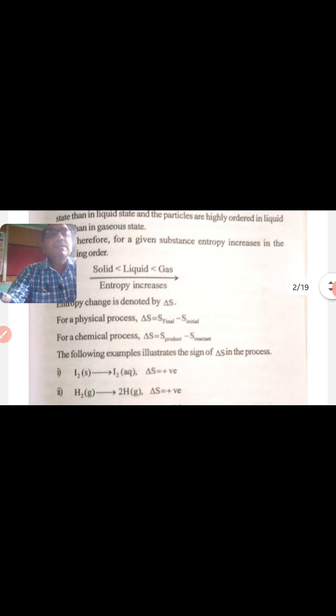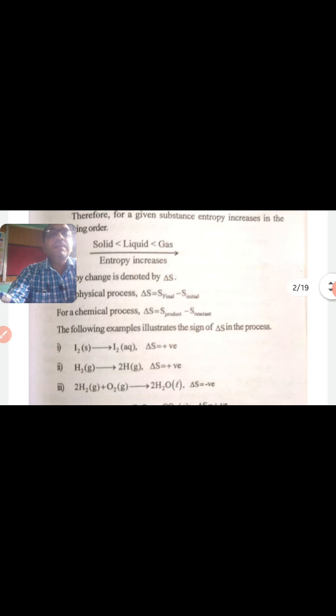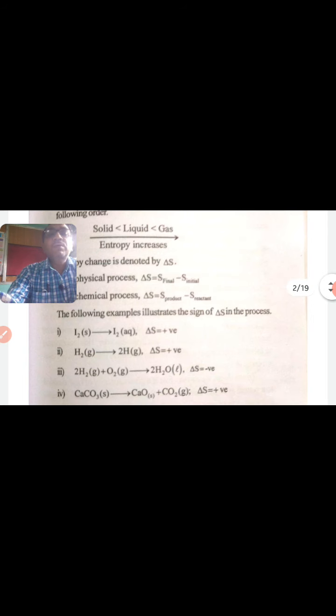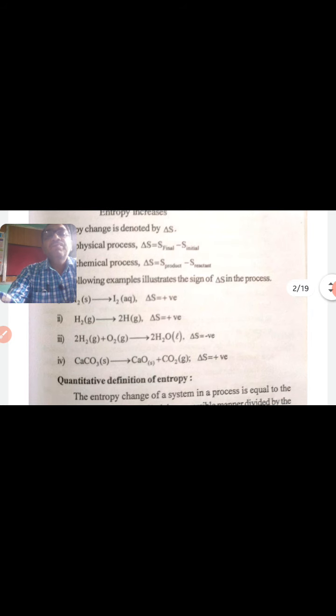The following examples illustrate the sign of delta S in a process. Iodine solid, when it is converted into iodine liquid, here delta S is positive. Hydrogen gas, when it converts into hydrogen atoms, delta S is positive.